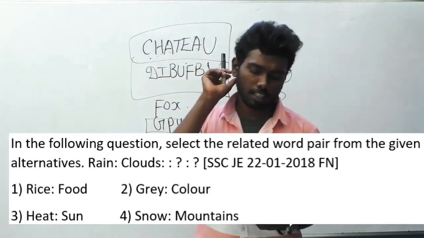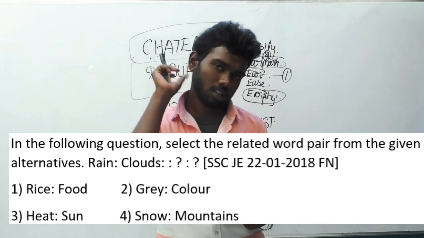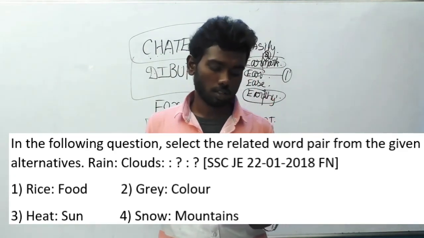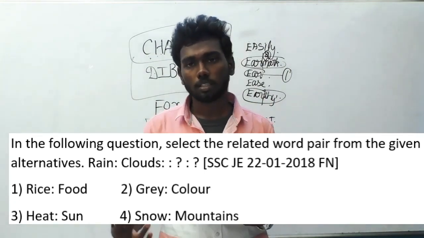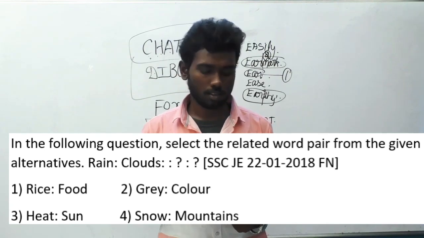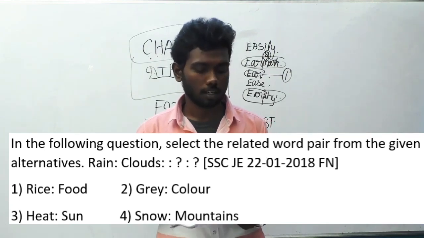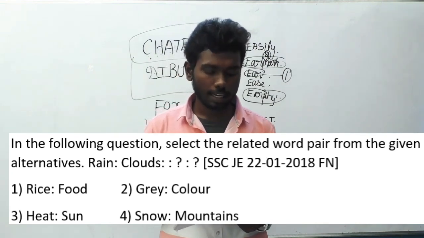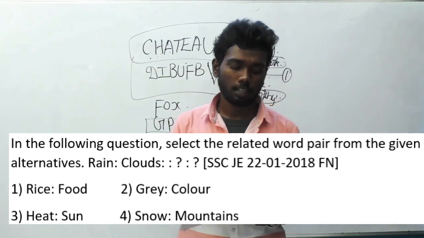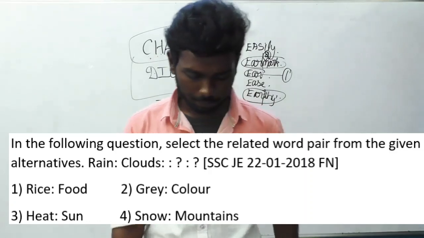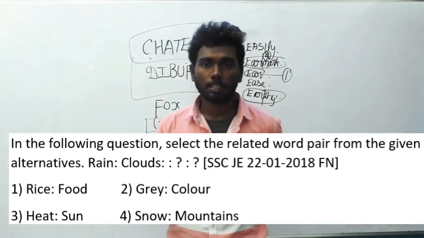What is the relation between rain and clouds? Rain is caused by clouds. So generally, something that causes another thing is the relation here. Rice is to food. There is no such relation. Grey is to color. Grey is a type of color. Snow is to mountains. Snow is a thing we can find in mountains. Heat is to sun. Here is the option we were searching for. Heat is the thing which is caused by the sun.